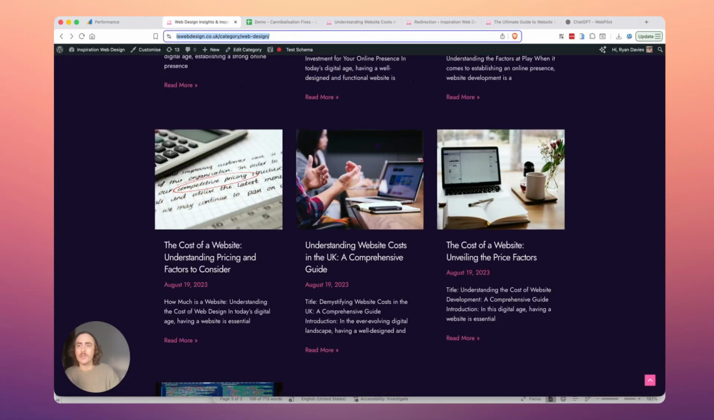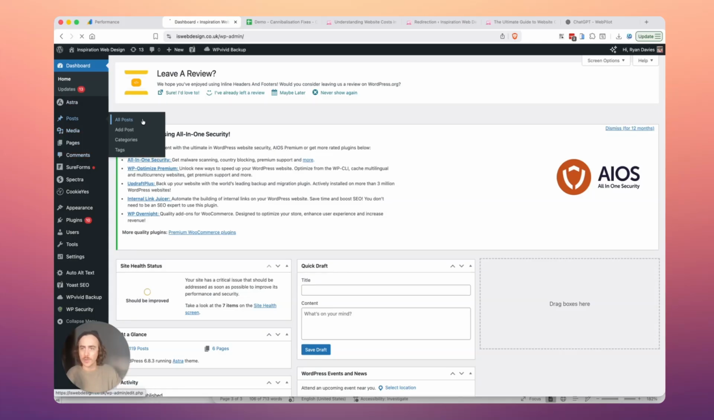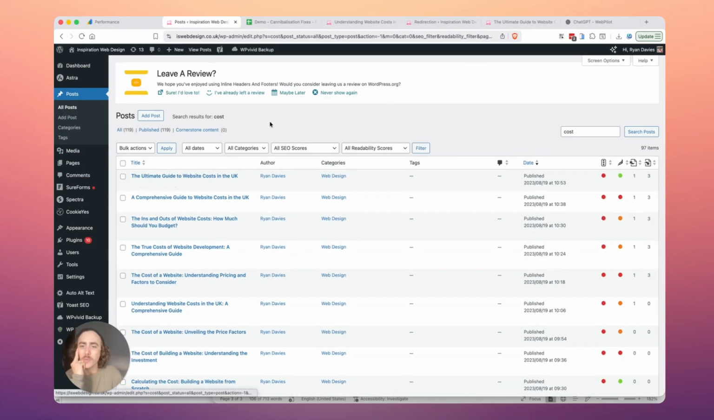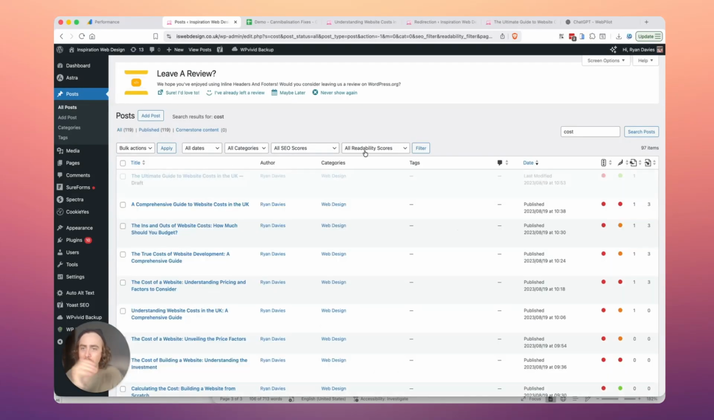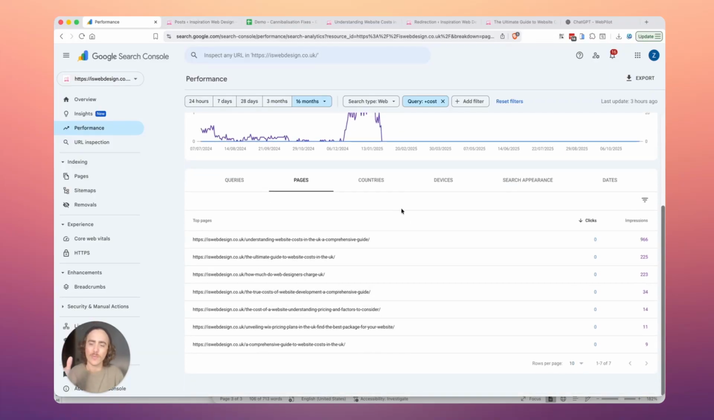I'm going to go back into my backend, and I'm going to draft those posts. If you don't know how to do it, you just open up WordPress. I would just type in the word cost. Okay, we can see that there's lots of cost articles. Quick edit, draft, update, move on. And that is it. That helps tie up all these issues, so that we don't have any more cannibalization issues.